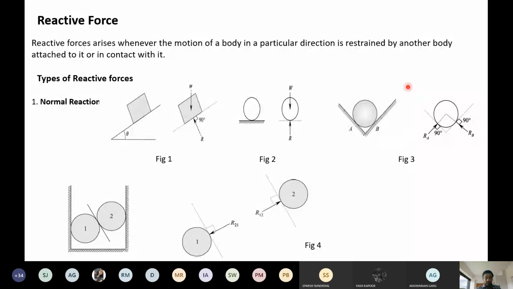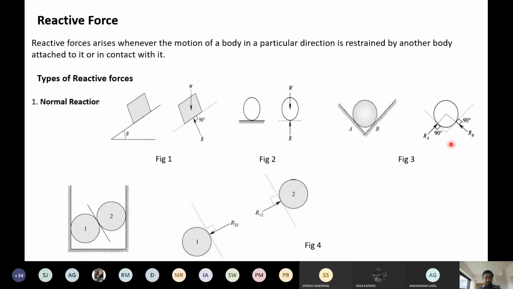So the reaction will be at 90 degrees to the surface. Here it is RB, which is 90 degrees to the surface. Similarly, here it is RA, 90 degrees to the surface. So this is the FBD of the system. This completes the inclined plane, and this is the sphere, and this is RA and this is RB.